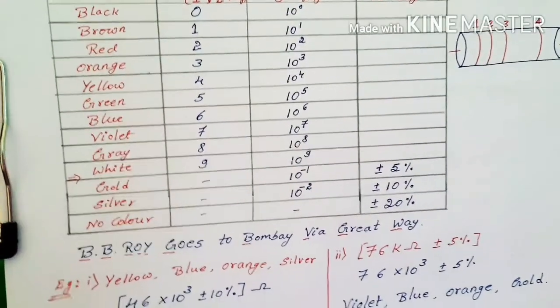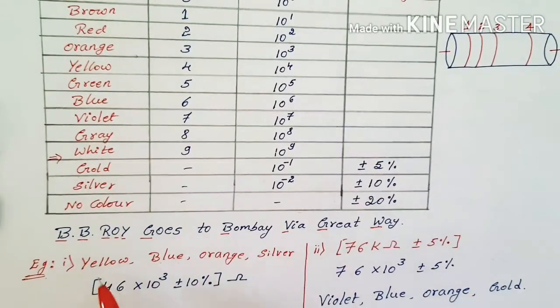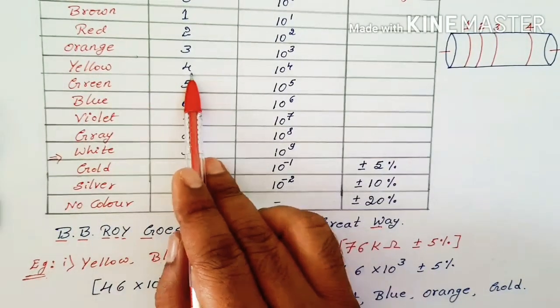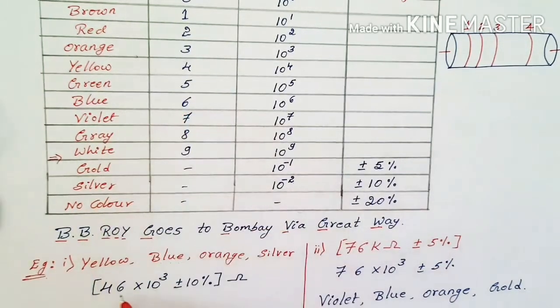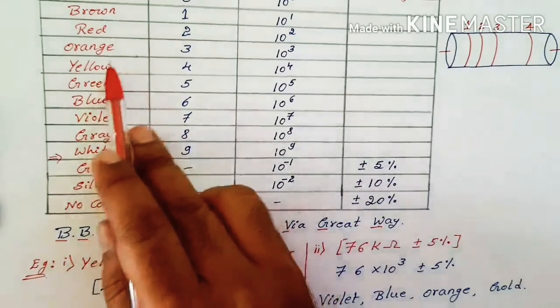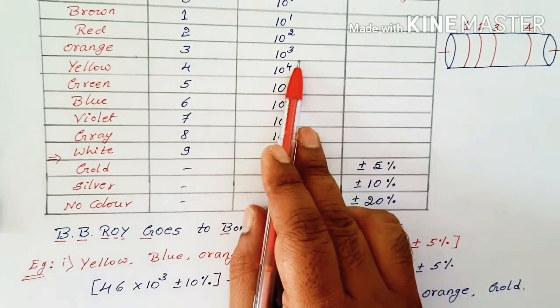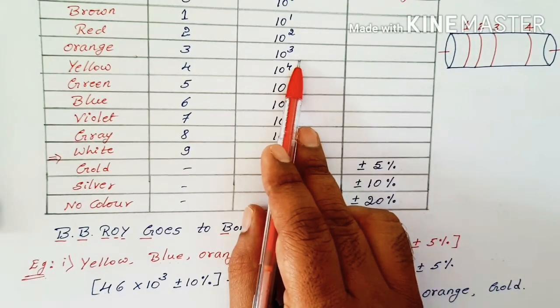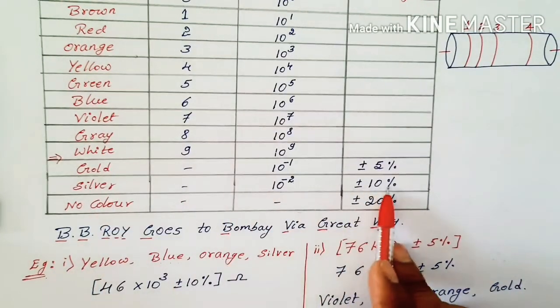Now look at it. The color is yellow, for yellow it is 4. Write it as 4. For blue it is 6. Write it as 6. For orange it is 3, which means 10 power 3. That is in the third band, so we have to see the multiplier. Orange is 10 power 3. Now the last color is silver, the tolerance band.